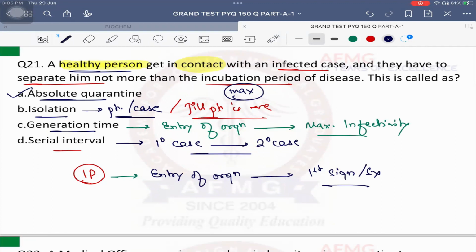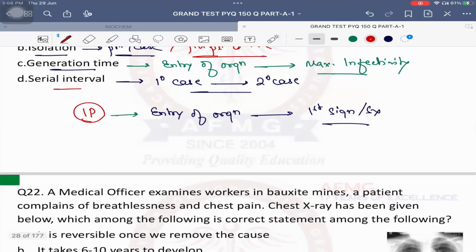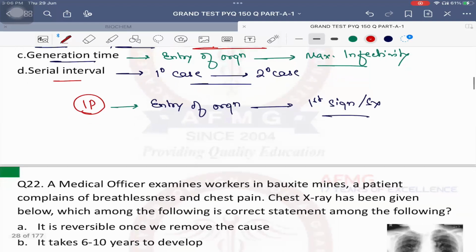All three definitions are very, very, very important. Okay? So that's important. Chalo. These are good definitions because they have been asked in your examination some time or the other. That's sure. Question number 22.